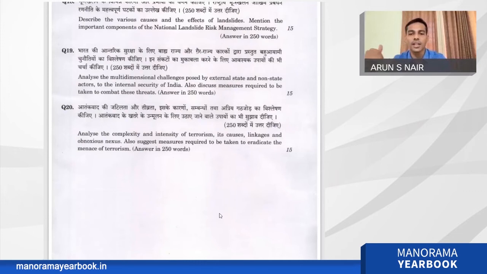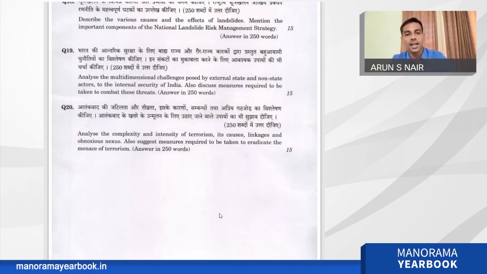So this is the kind of flow of answer, from the short-term aggressive measures to a long-term very peaceful measure. We need to mention soft power and long-term measures. I think the 19th and 20th question's second part is actually kind of a repetition, but the key is we need to limit all those things to 250 words, because this is the last question. It's a very deep and very general question.